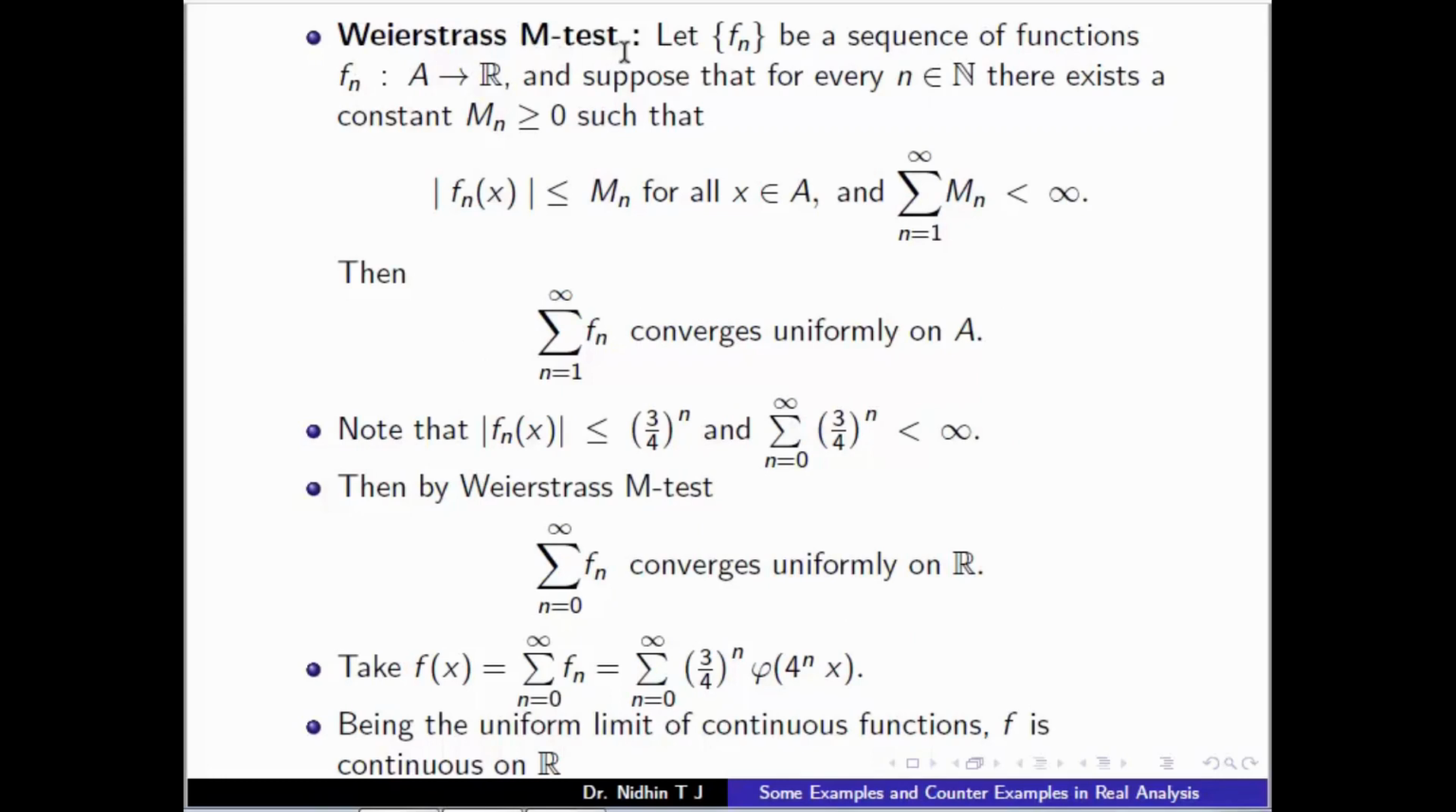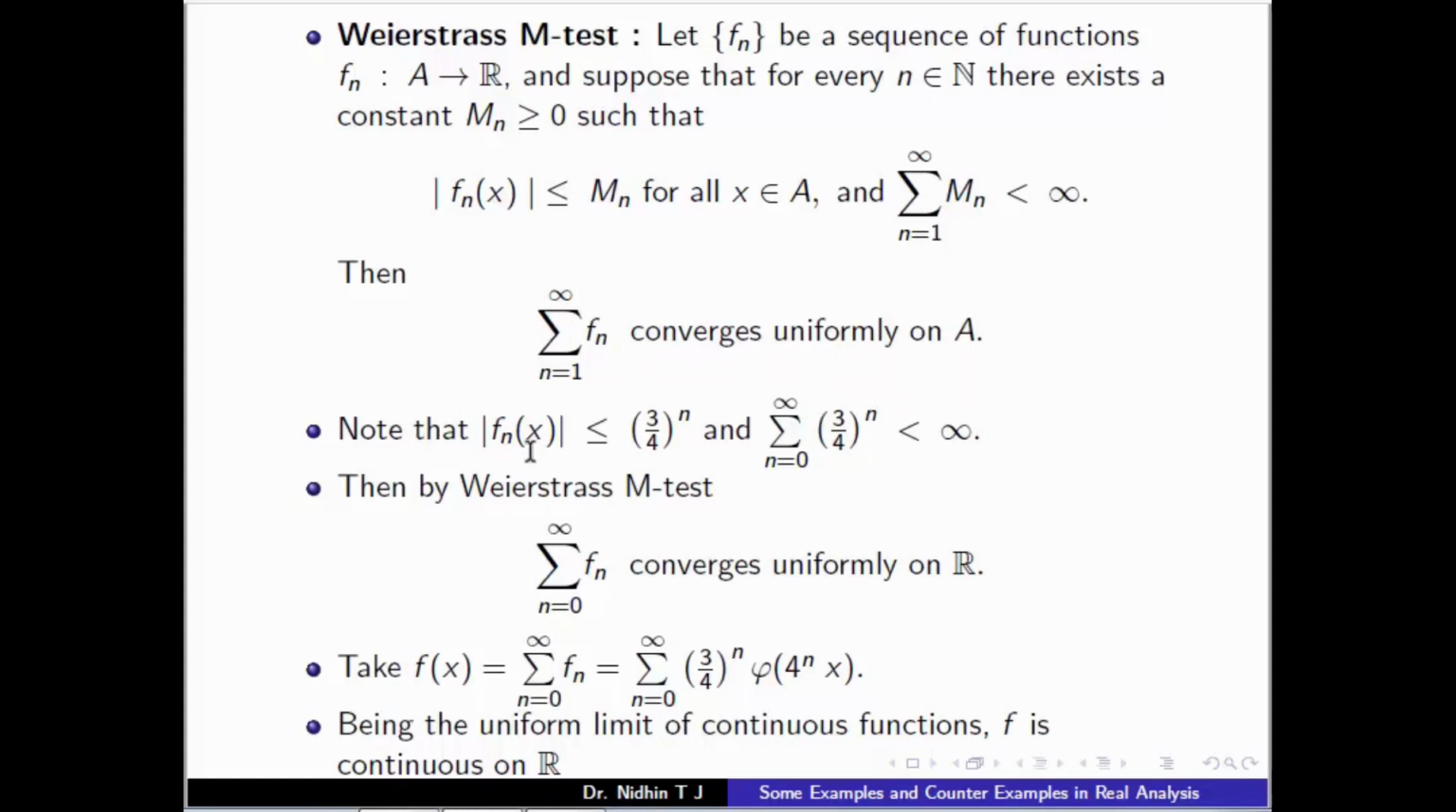From the Weierstrass M-test, it states that if f_n is a sequence of functions, and suppose that for each n there is a constant M_n greater than or equal to zero such that mod f_n of x is less than or equal to M_n, that is, f_n is bounded by M_n, and the summation of M_n is finite, then the series, that is the summation of f_n, converges uniformly on A. So the Weierstrass M-test says that if f_n is bounded by M_n and if the summation of M_n is finite, this series f_n converges uniformly on A.